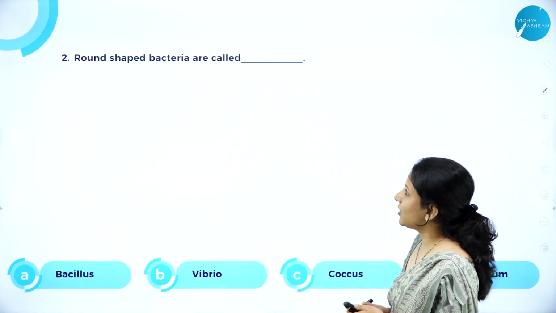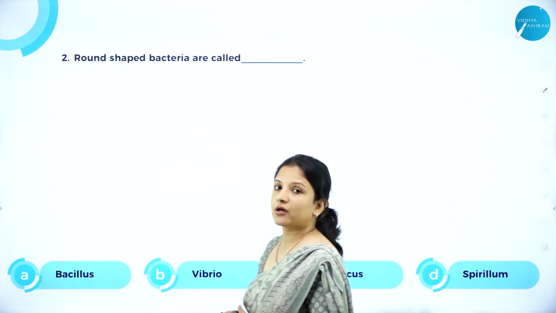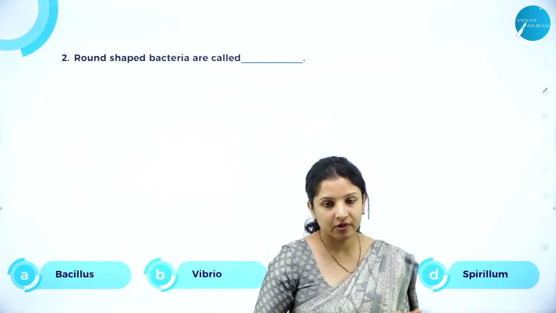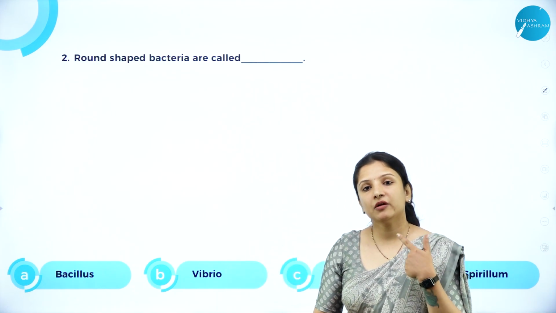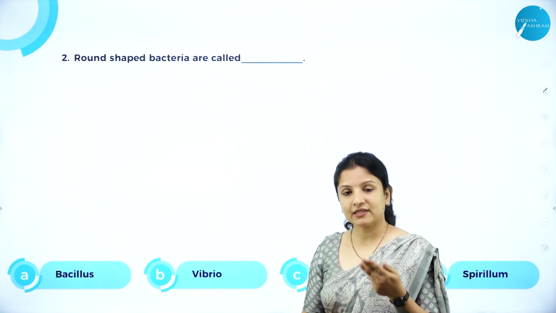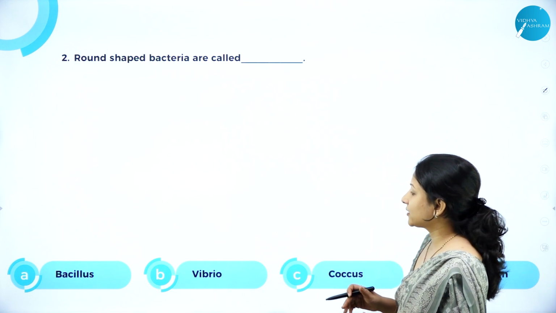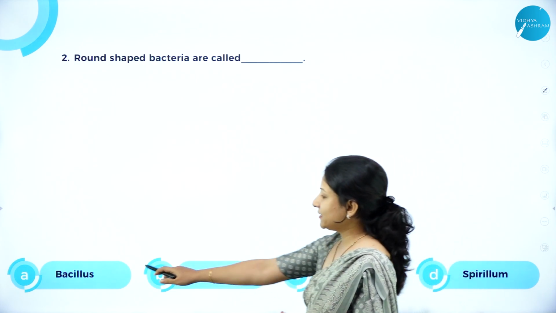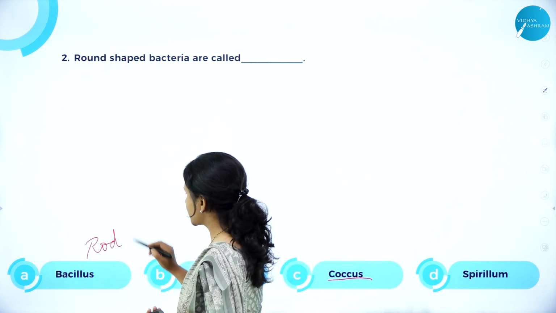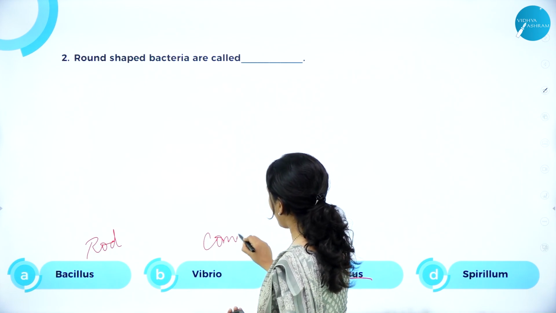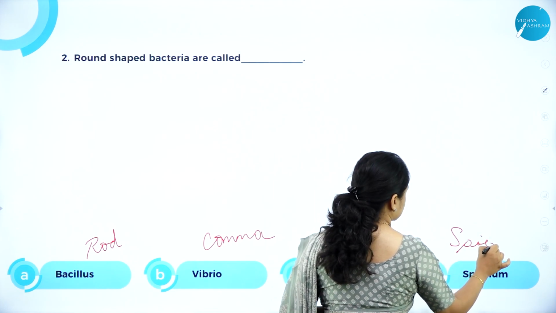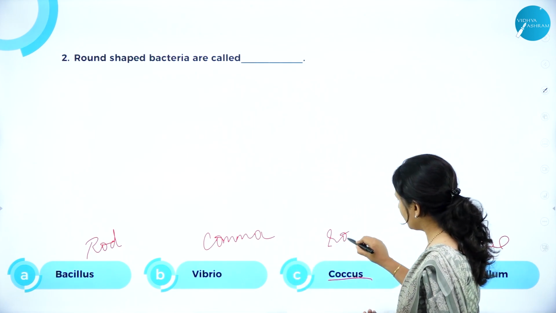Round shaped bacteria are called. Okay, bacteria are of different shapes. They can be round or spherical shaped, that is coccus shaped, or they can be vibrio or comma shaped, they can be spiral shaped, or they can be rod shaped, that is bacillus shaped. So here round shaped bacteria are called coccus. Bacillus is rod shape. Vibrio is comma shape. And spirillum is spiral or ribbon like shape. So therefore coccus is round.